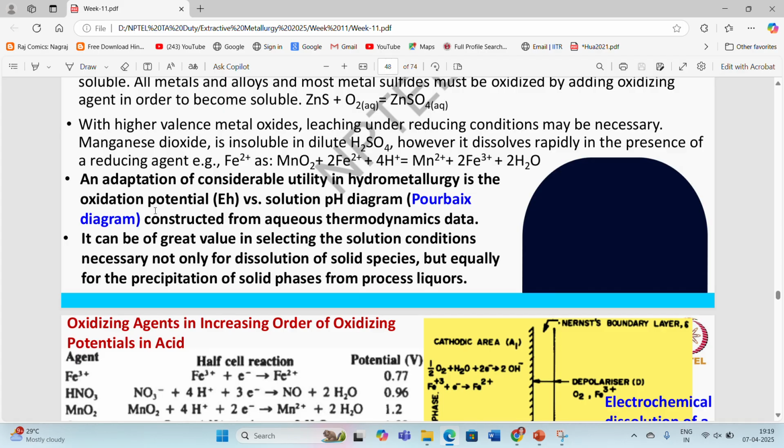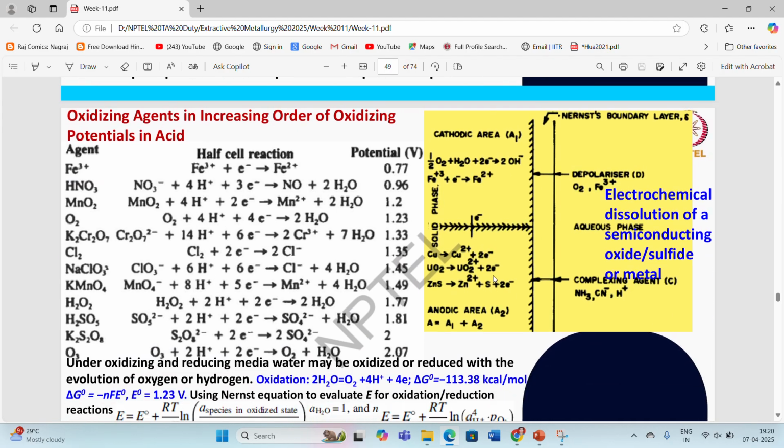solution. So an adaptation of considerable utility in hydrometallurgy is the oxidation potential Eh versus solution pH diagram, which is also known as the Pourbaix diagram. Constructed from aqueous thermodynamic data, it can be of great value in selecting the solution conditions necessary not only for dissolution of solid species but equally for the precipitation of solid phases from processed liquors.